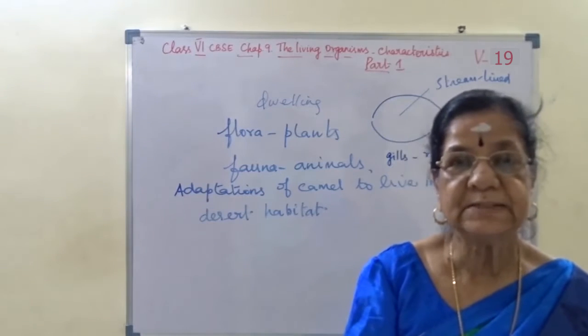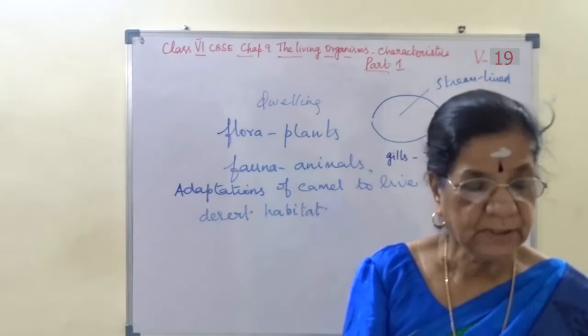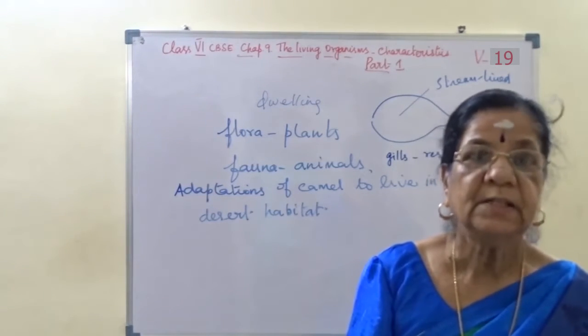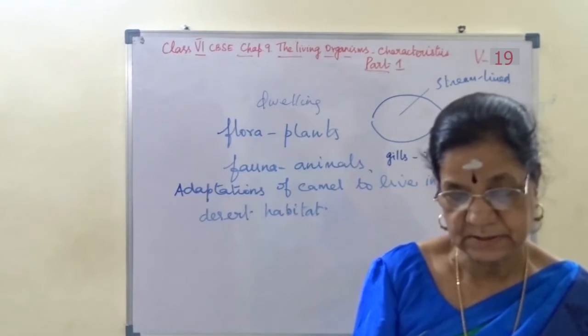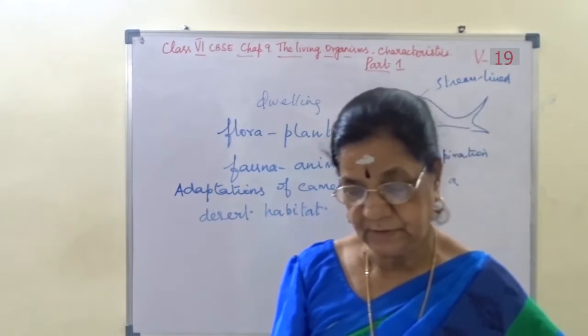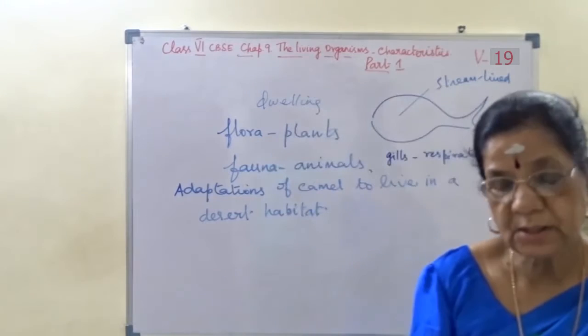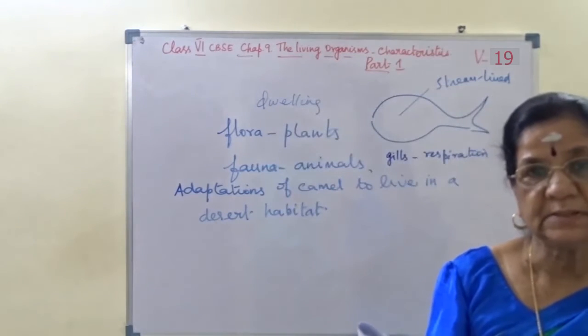In the same way, plants and animals living in water are in an aquatic habitat.